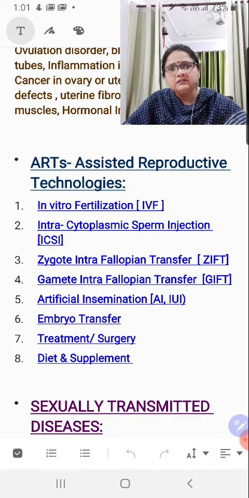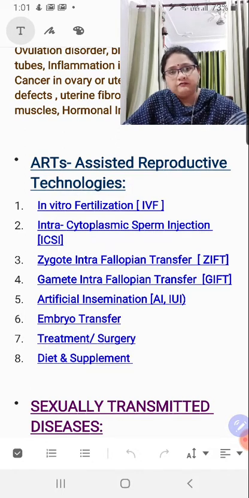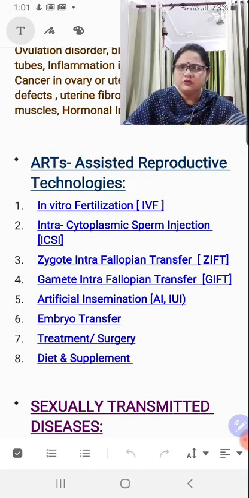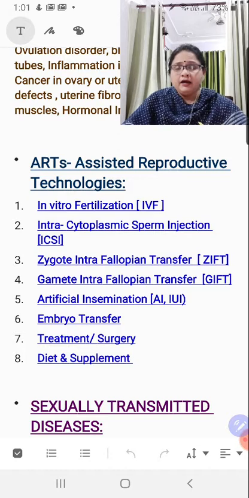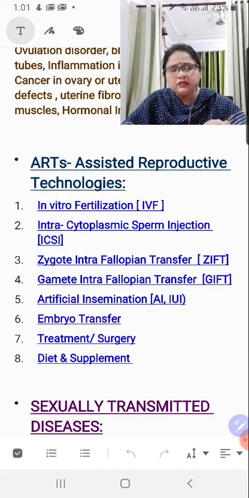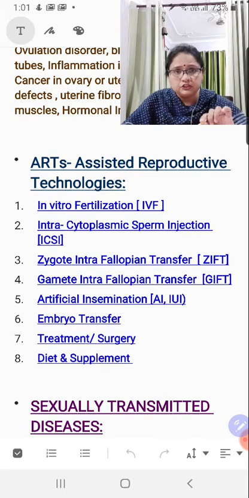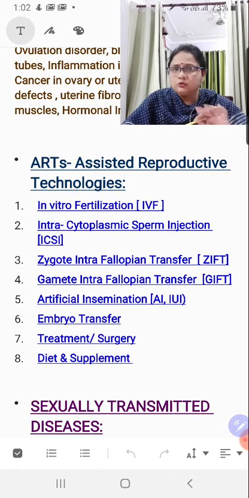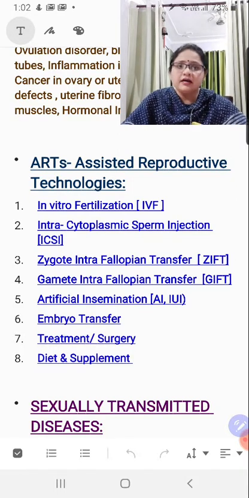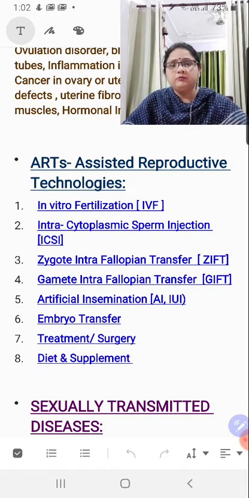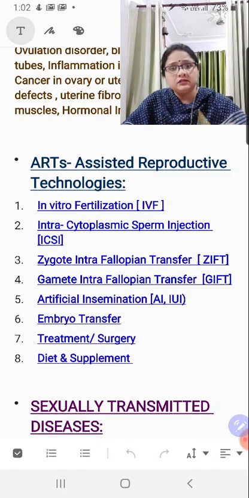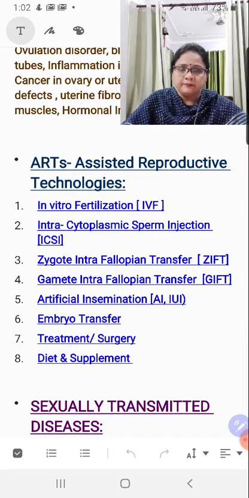So, when the zygote is put back into the female's uterus after being fused in IVF condition, that is ZIFT. But when you are fusing the gametes, that means you have isolated an egg and you have isolated a sperm, and now you are straight away inserting both the gametes at the site of fertilization only, that is the fallopian tube. So, you are not wasting time for movement of sperm, for movement of ovum naturally, rather you are setting both of the gametes at the site of fertilization so that the chances of fusion becomes higher. Right, children?